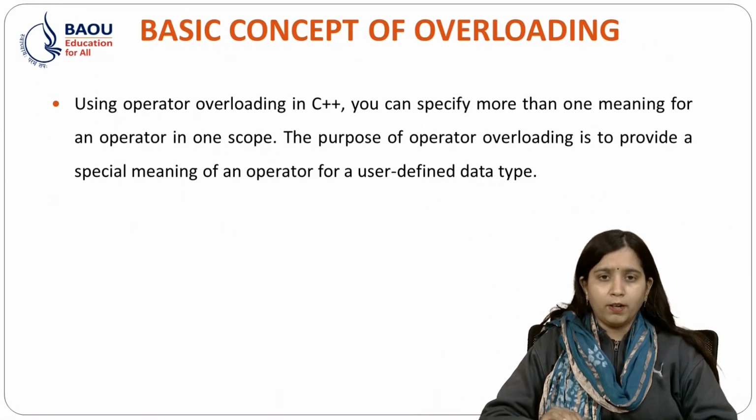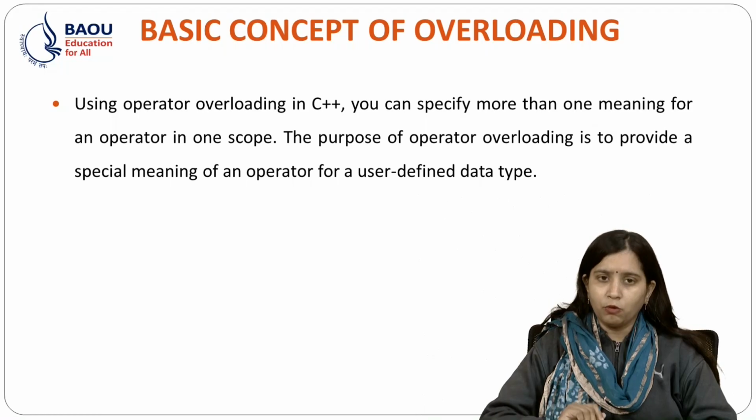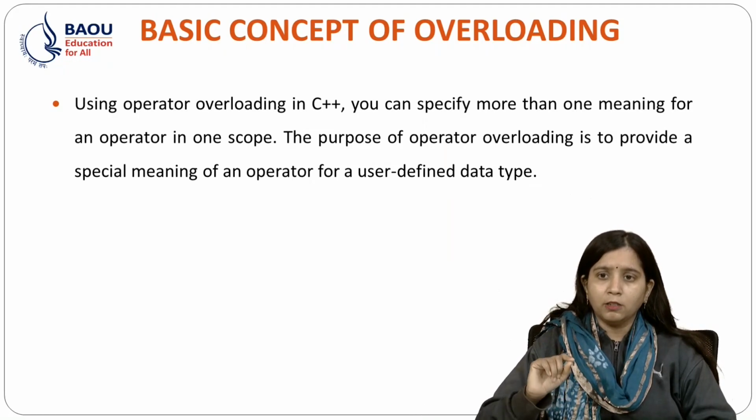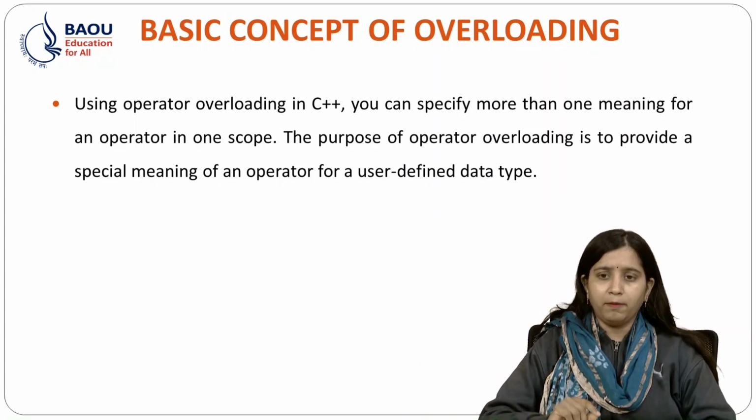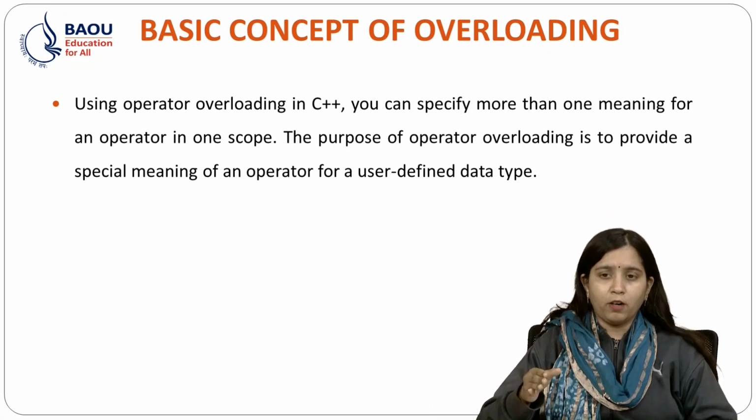Using operator overloading in C++, you can specify more than one meaning for an operator in one scope. The purpose of operator overloading is to provide a special meaning of an operator for a user defined data type. As I said earlier, we will use operator overloading for a user defined data type.